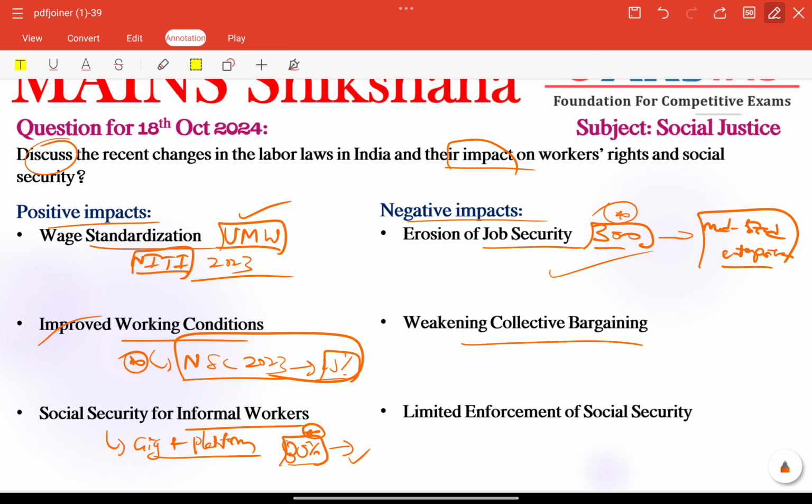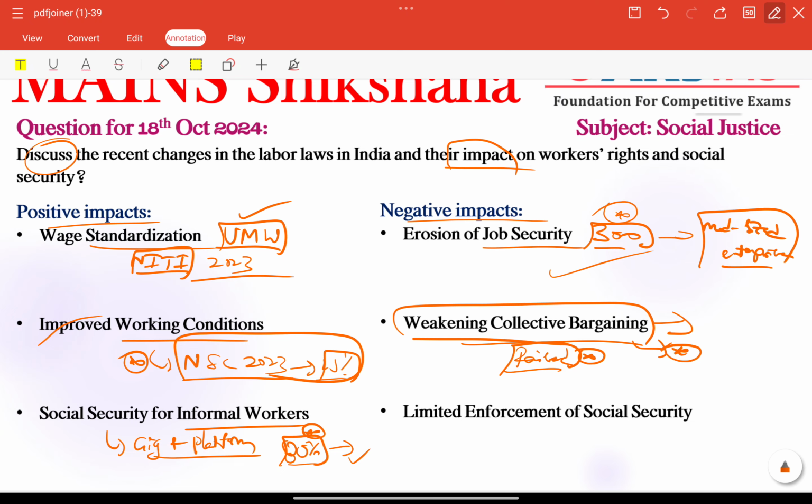Next, weakening collective bargaining is also very important. The threshold for the requirement of strikes and lockouts without notice has been raised here. The threshold period is raised, that is the main fact. This potentially weakens the collective bargaining power of workers. This is the major negative factor from the workers' point of view.